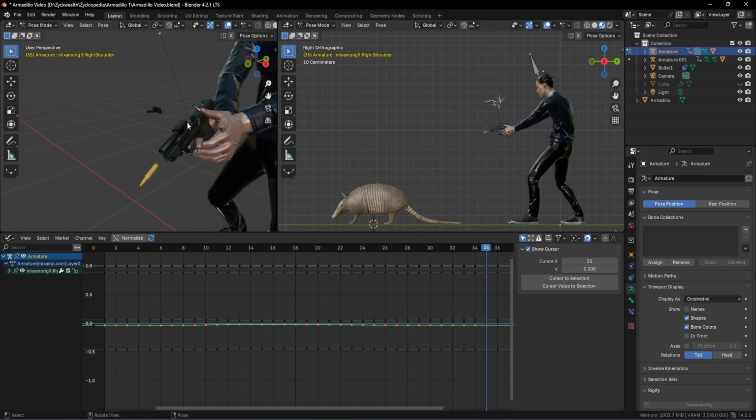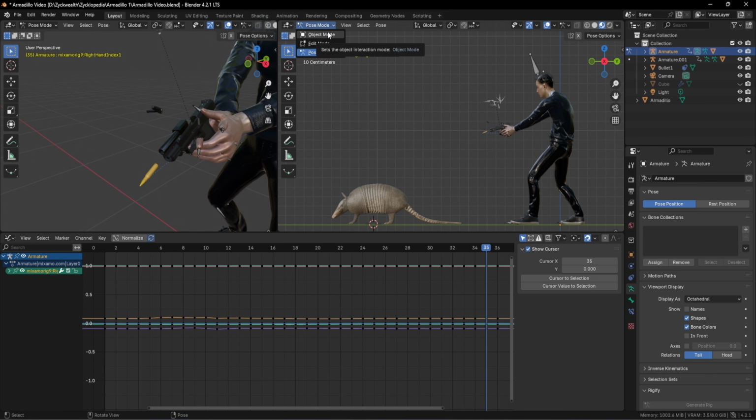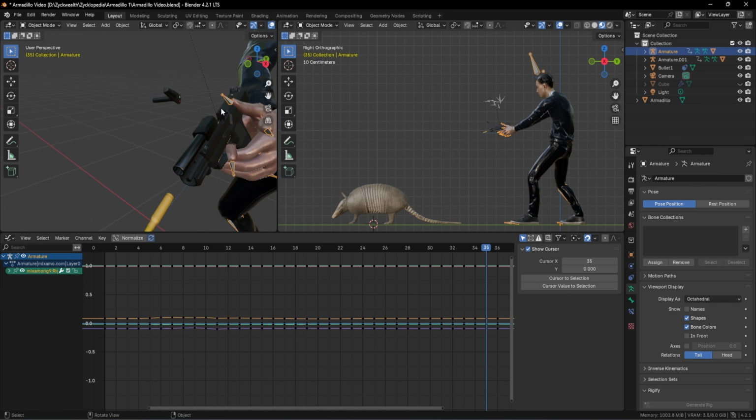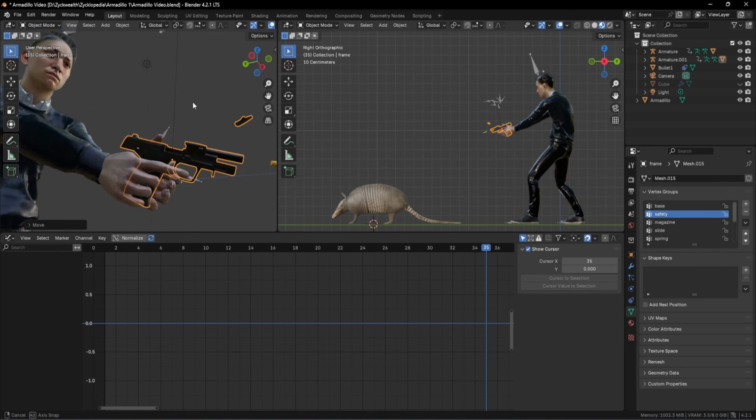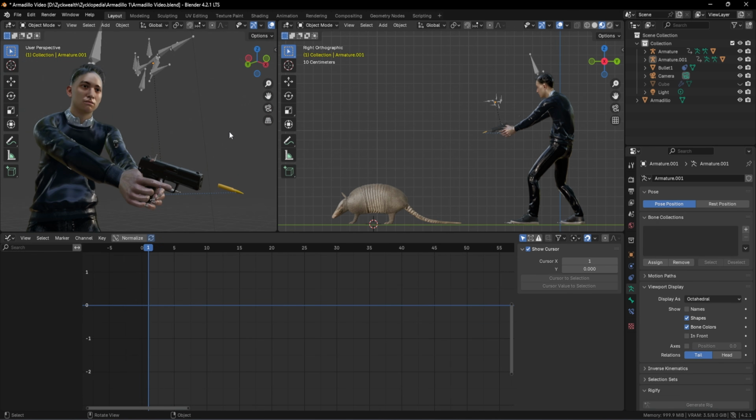Now the only thing left to do is to change the position of our gun. And for that, we can exit our pose mode and go towards our object mode. Then we can select our gun and move it a little bit over here. And I think it's getting better now. And after fixing that problem, we are having a new one with the gun.